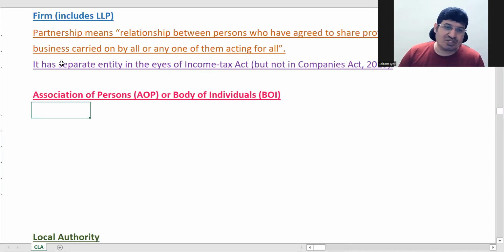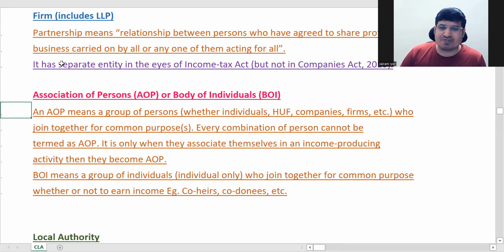AOP and BOI, Association of Persons and Body of Individuals. So AOP is any group of persons. You can have, say, 7 persons, any of the 7 can come together and form an AOP. You can have one individual, one HUF, one company. They can form an AOP. And what is a body of individuals? It is also like AOP, but you will have only individuals. You cannot have an HUF or firm. Different individuals can form a body of individuals.